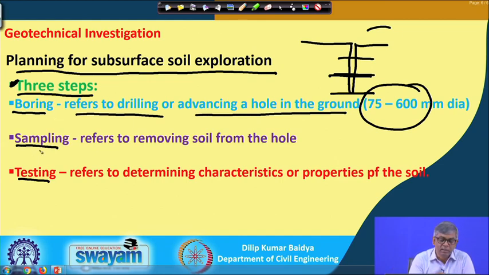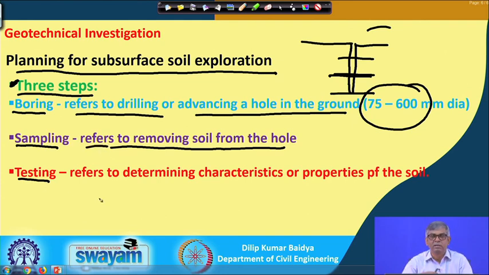And then sampling, which refers to removing soil from the hole. As I have mentioned, when we are advancing the hole, whenever we see a change of soil type, we can immediately collect a representative sample. That is called sampling. How to sample it, whether disturbed or undisturbed, how to get a disturbed sample and how to get an undisturbed sample, I will discuss later on. So, while advancing the borehole, you have to collect the sample also for testing. That is the second part, and the third part is testing.